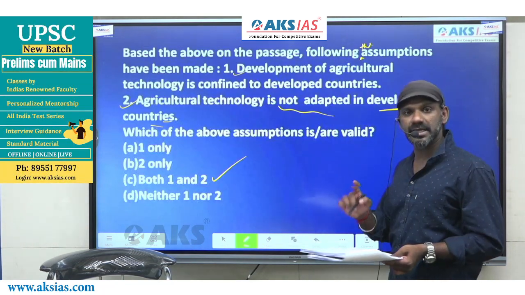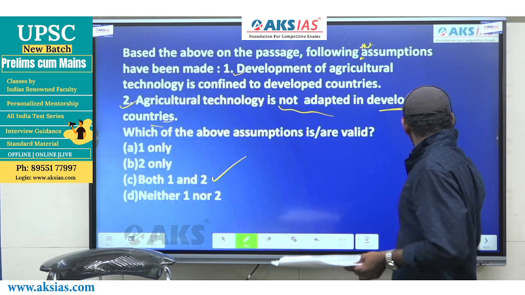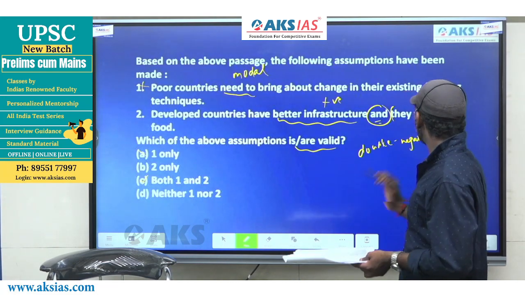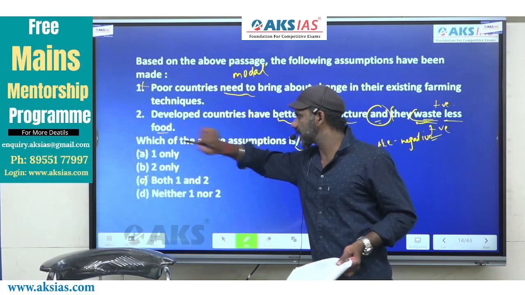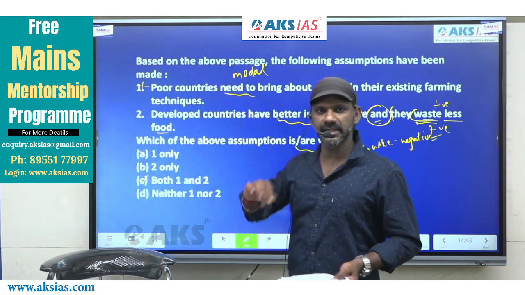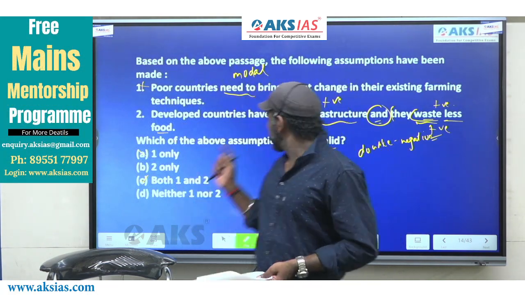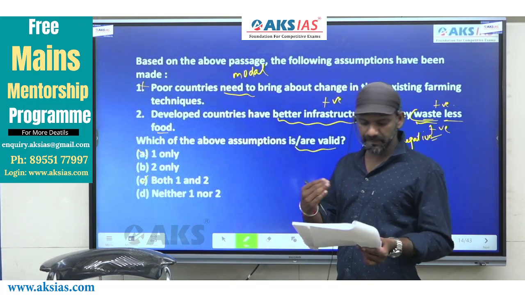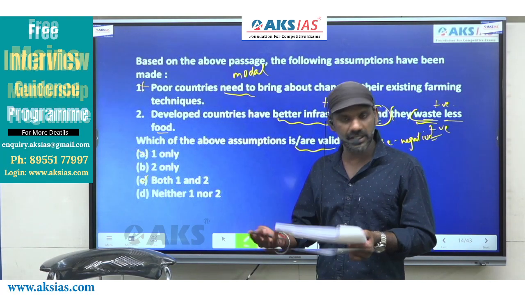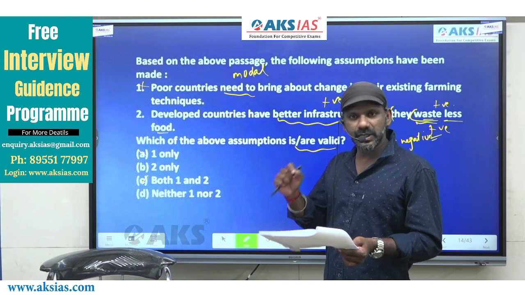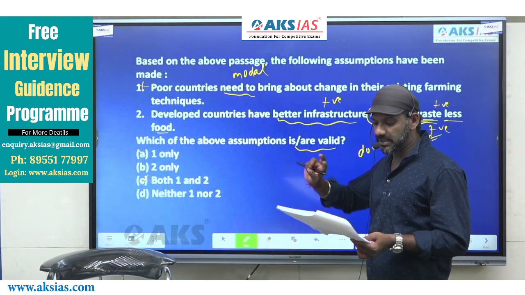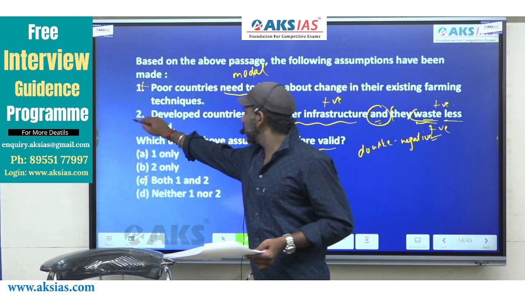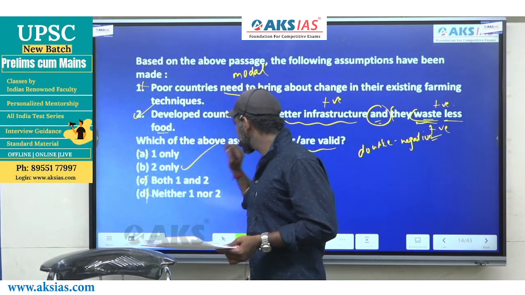Reduce wastage of food is the same as waste less food. They mean the same idea expressed in two different ways. 2 is completely fine, D is gone, the answer is option B.